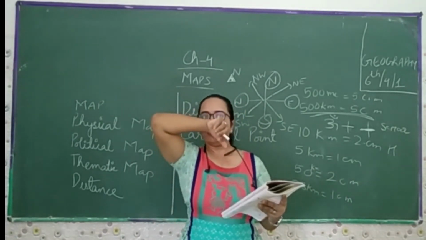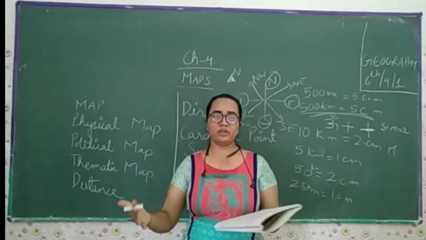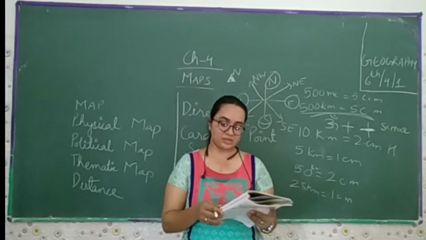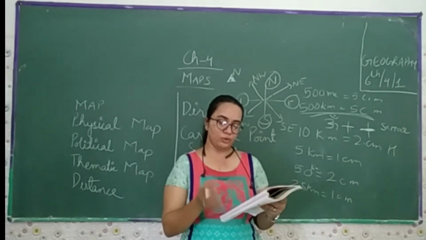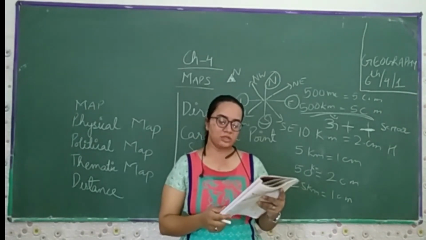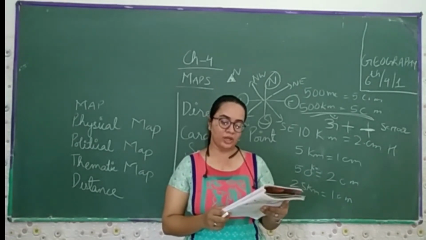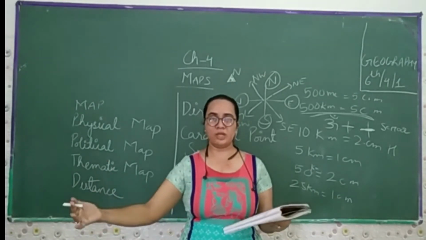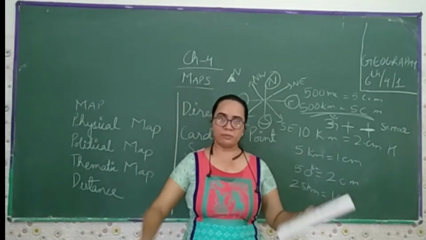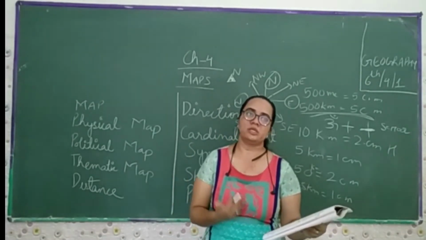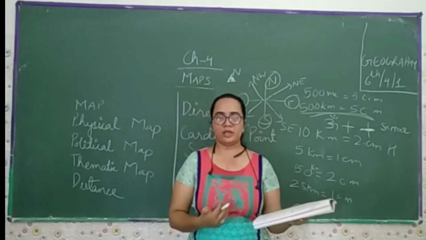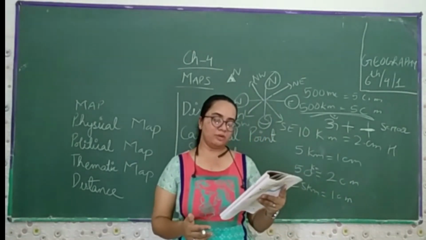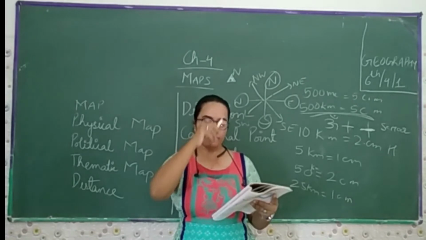Now, if you do not know what kind of area this is, then you would ask the people what kind of area it is. So in this case, even if you don't know the language of the area, and therefore cannot ask someone for directions, you can collect the information from the map. If you do not know the people, you don't ask them what this place is. You will refer to the map and say, with my skill and my knowledge, I can read the map. Yes, this is the particular place. So you can collect the information from the map with the help of these symbols.